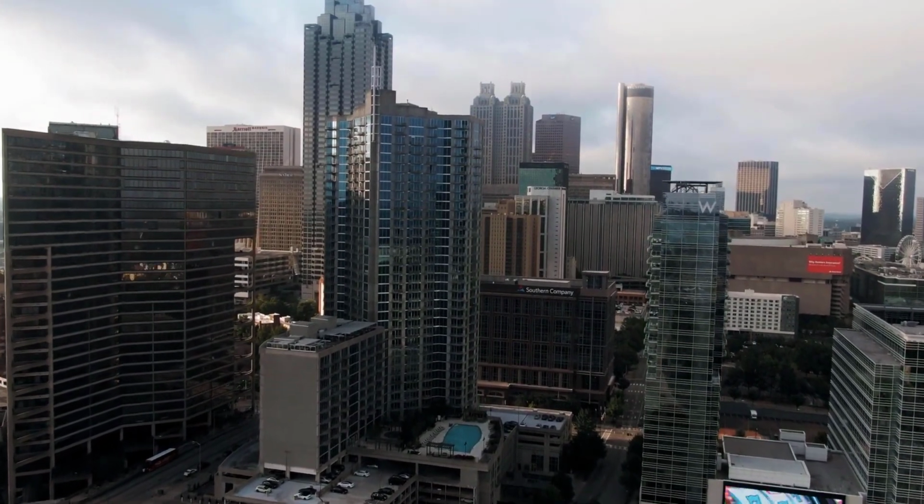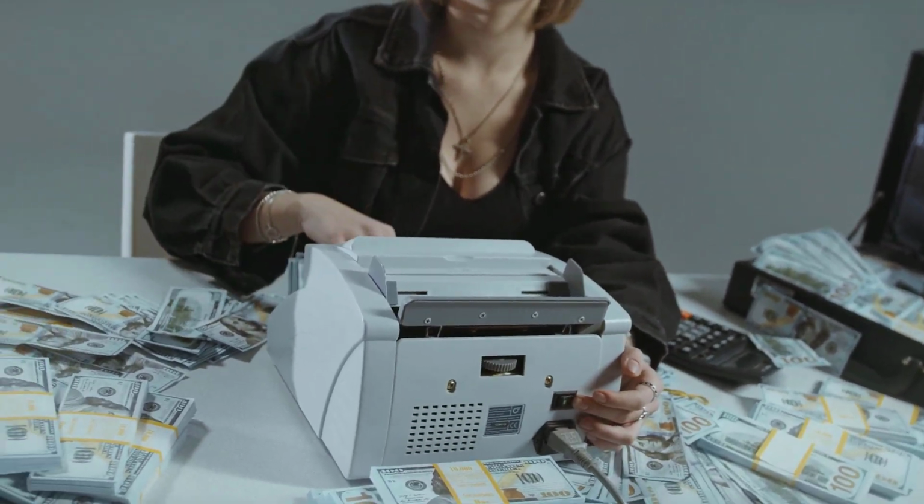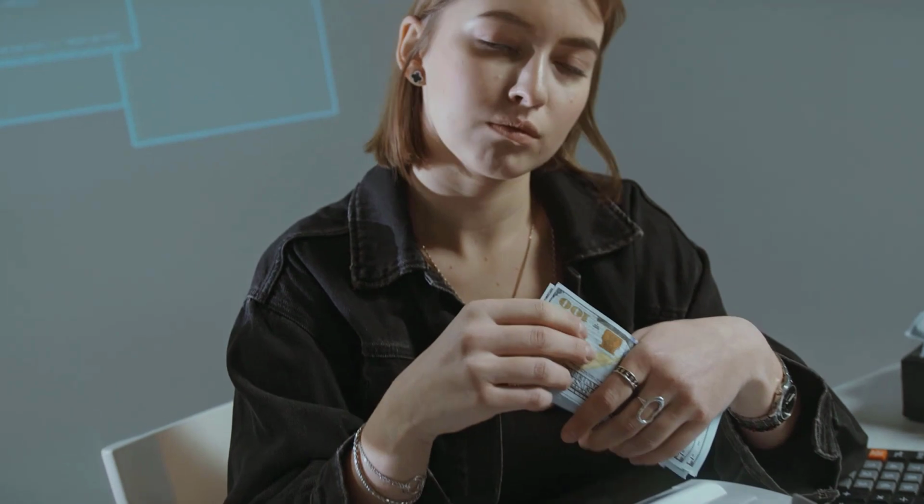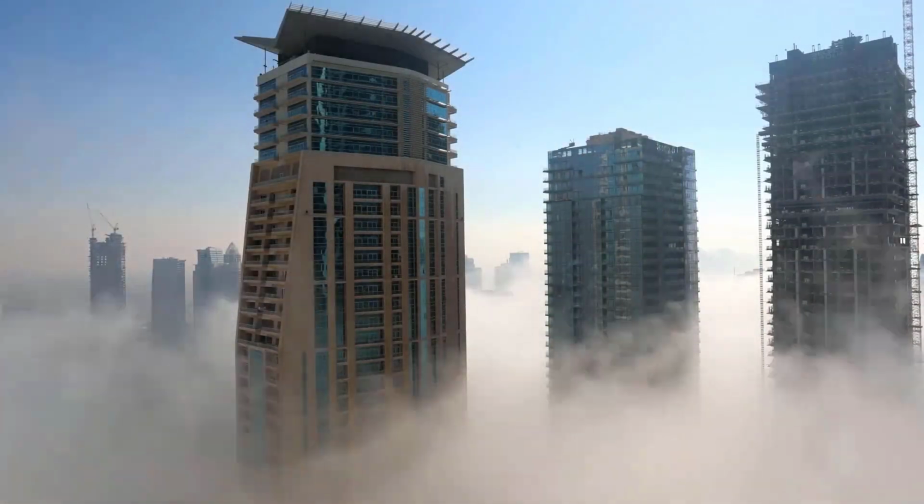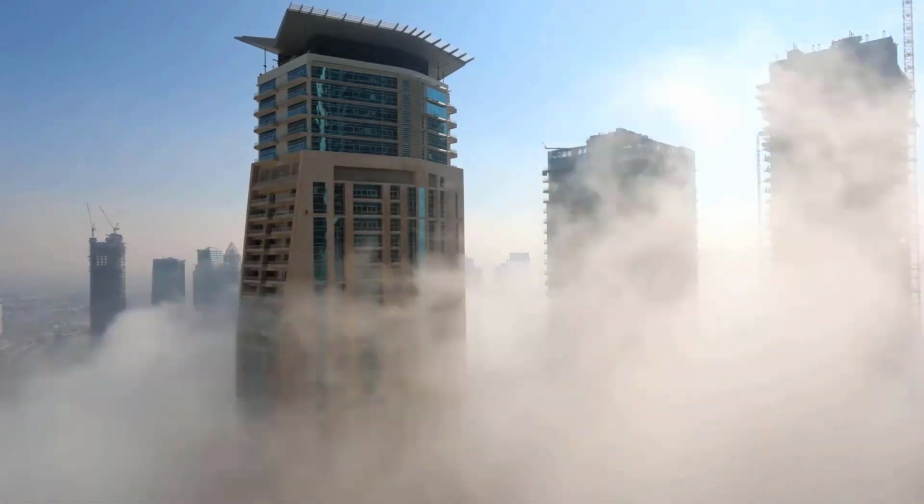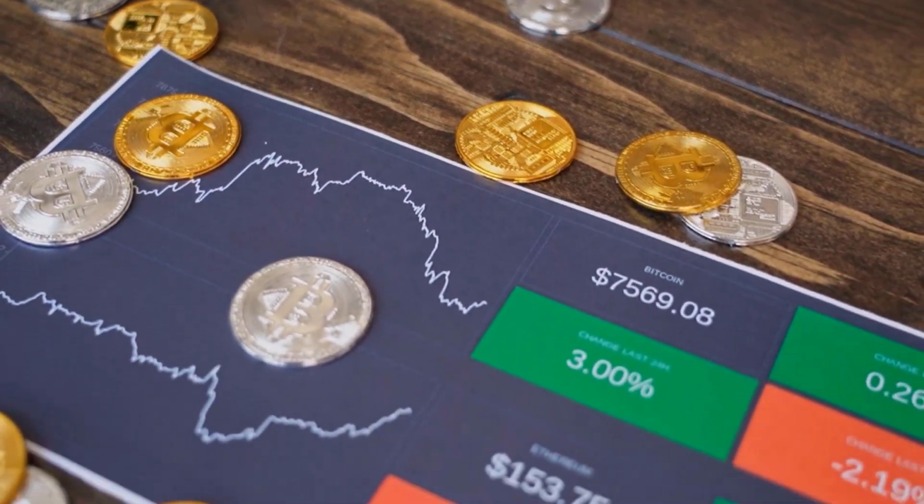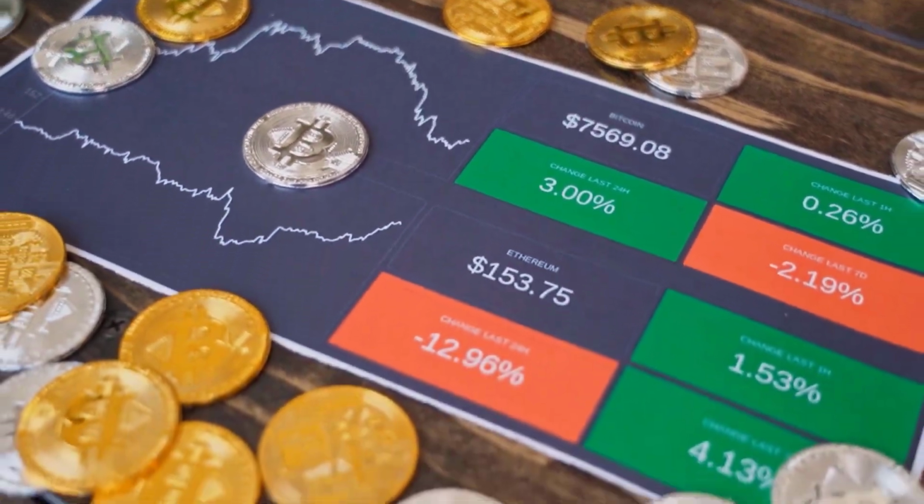AVAX to US dollars predictions for March 2024. Opening price at $7.21. Maximum price $7.21. Minimum price $5.81. The average for the month $6.62. Avalanche price estimate at the end of the month $6.25. Change for March 13.3%.